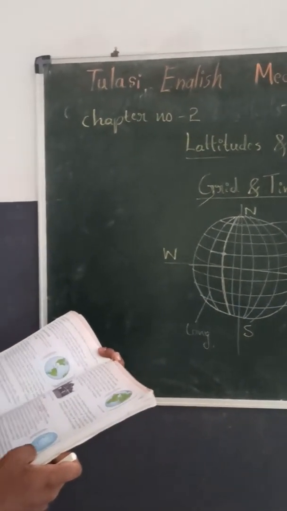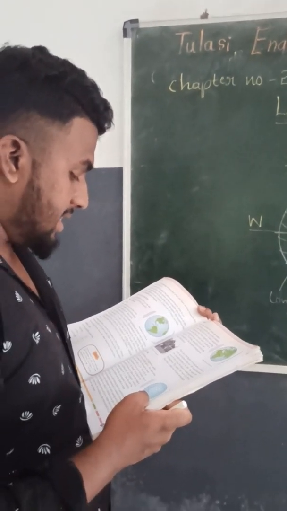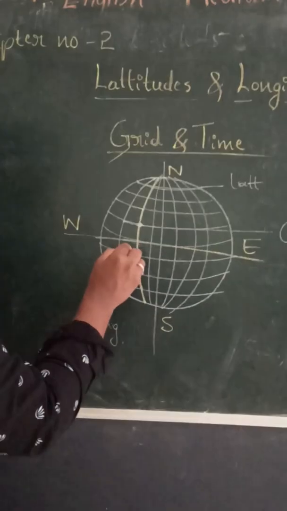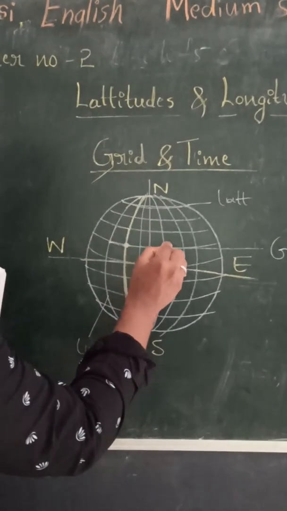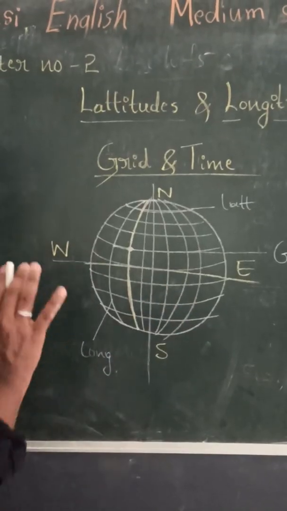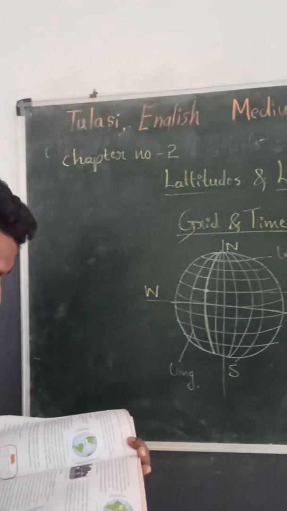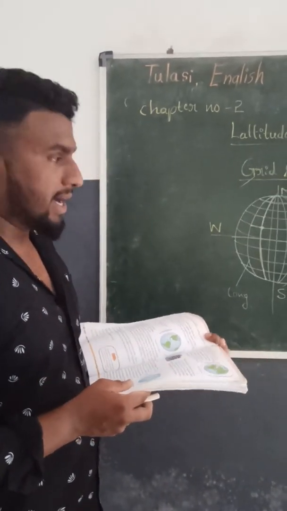The crisscross pattern of the squares thus formed by these intersecting lines are called the grids. So these are all grids. This square shape formation is called a grid. Okay, you clear about grid now. Then what they have given: the grid of latitudes and longitudes helps us to calculate time.